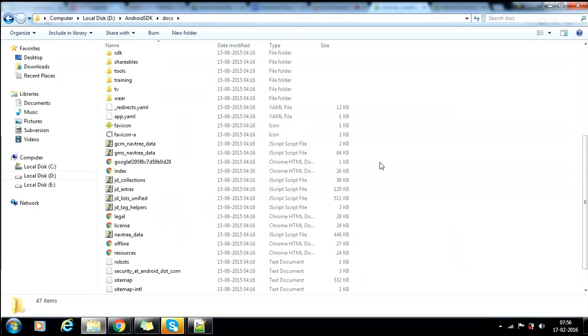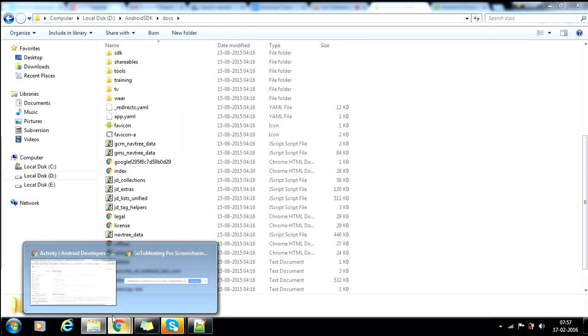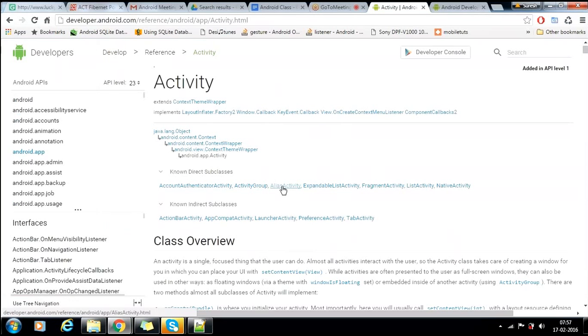Are you able to get my point? Am I reaching you? Not a problem, right? Now what I want to explain to you: every time you are developing an Android application, you need to keep one thing in mind. You need to have this as one of your tabs for reference. If you don't have internet, then what we need to do?